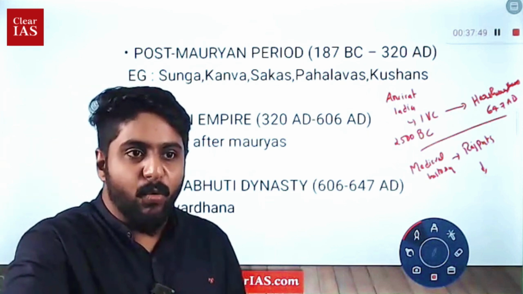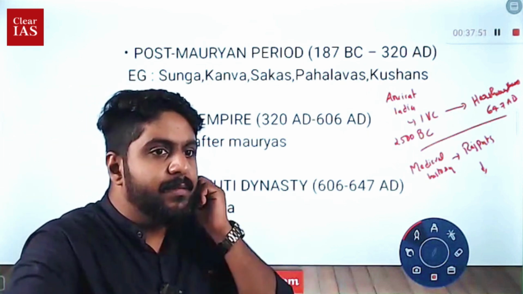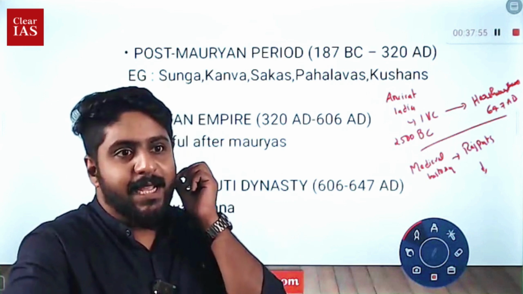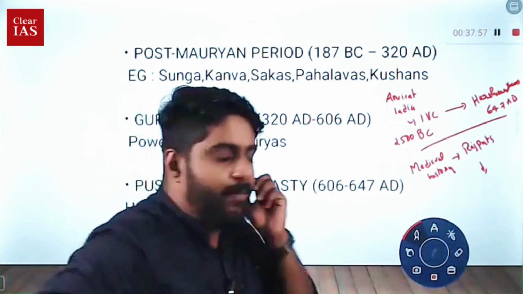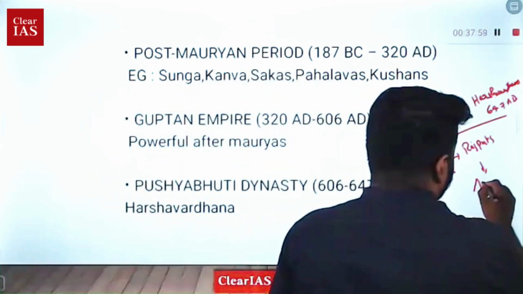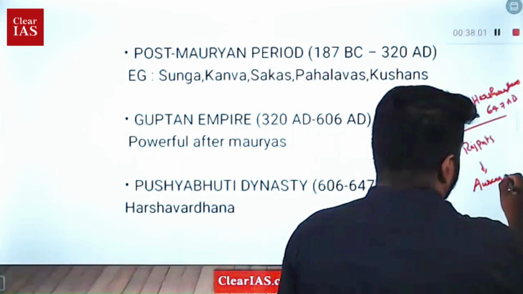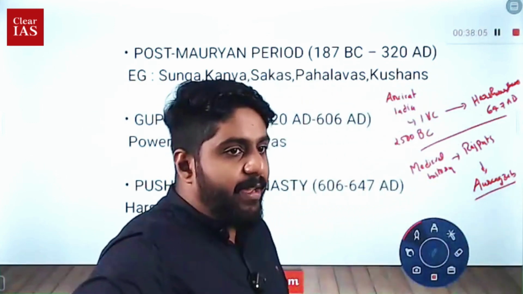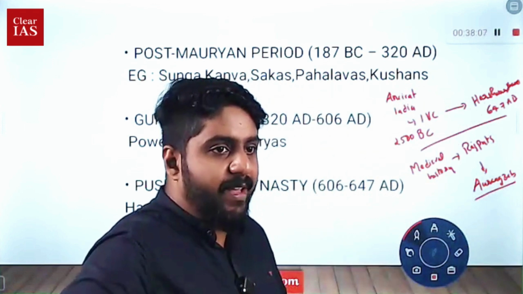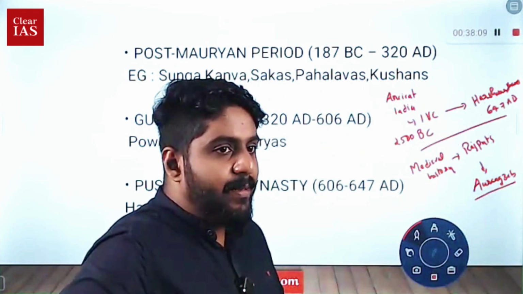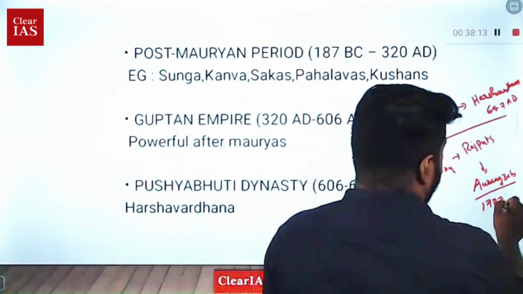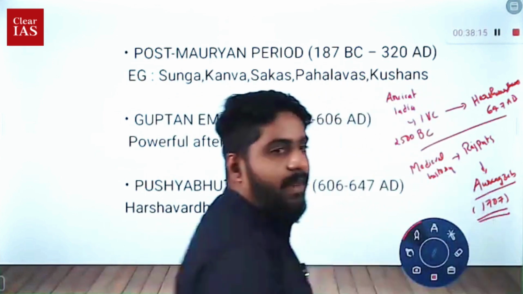Till Mughal means who was the last ruler? Yeah, it was Aurangzeb. So can you say the year in which Aurangzeb died? Yes, very good. 1707. That will end the medieval history.